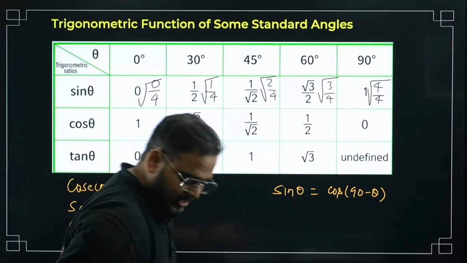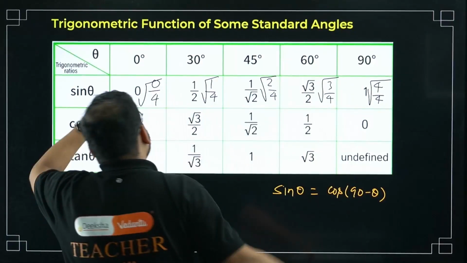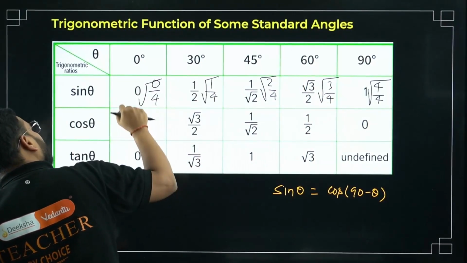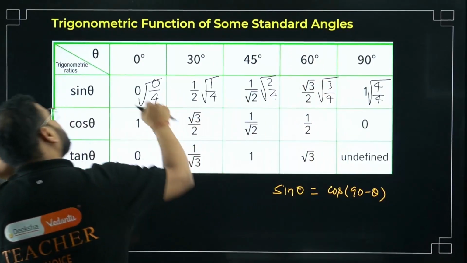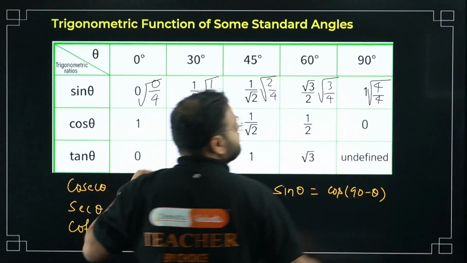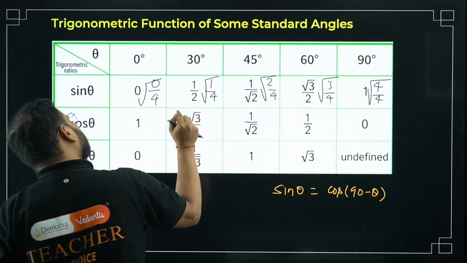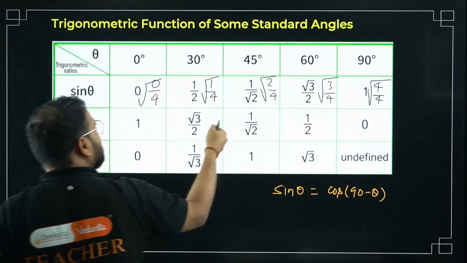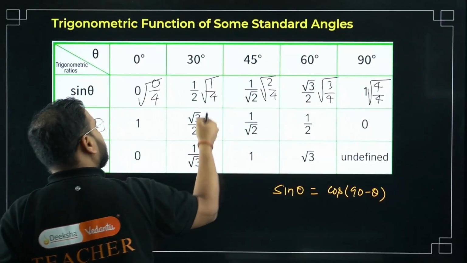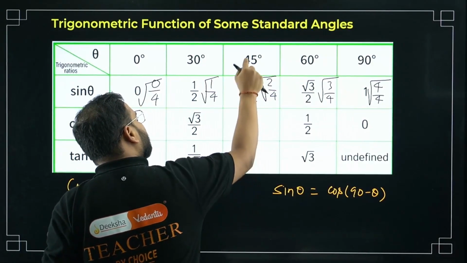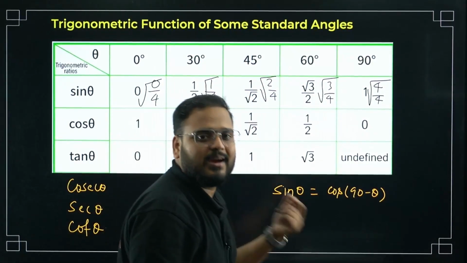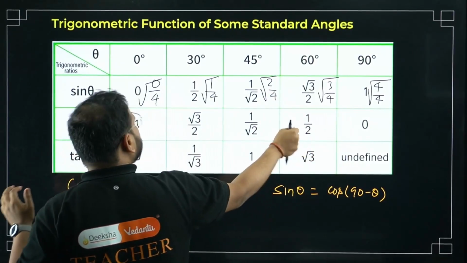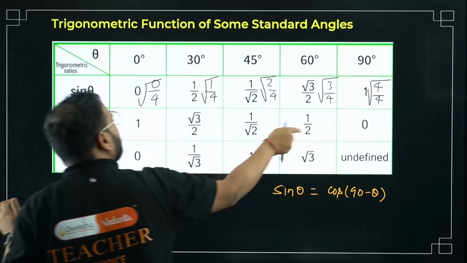0, 90. Check here. 0 degree, 90 degree. So cos 0 is equal to sine 90. Cos 0 is 1, sine 90 is 1. Same, sir. Cos 30, angle, bacha, complementary of that, 60. So sine 60 and cos 30 is same. Root 3 by 2, root 3 by 2. Sir, cos 45 same as sin 45 because 45 plus 45 is 90. So 1 by root 2, 1 by root 2. Same here. Cos 60 and sin 30. 1 by 2, 1 by 2.